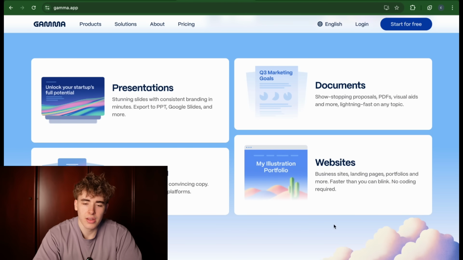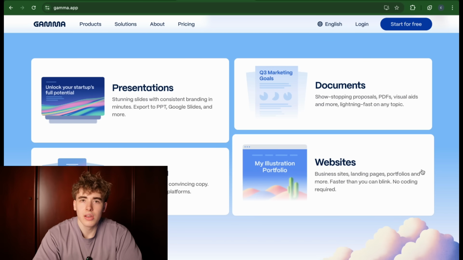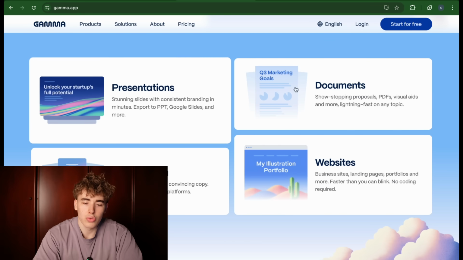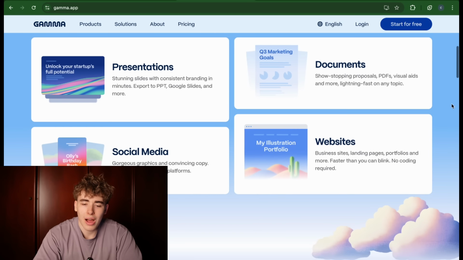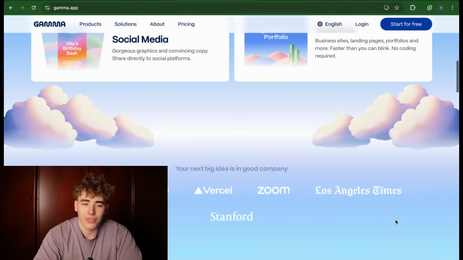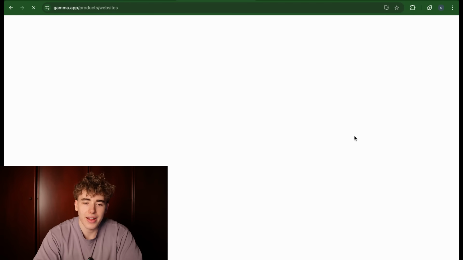Here you can see the preview of what you can do, like documents, presentations, so basically a lot of different things. In some cases you might even be able to use some of those. If you're, for example, selling a digital product on your online store, then you can create documents and presentations with this tool in literally seconds, and just sell these products infinite times on your store and make money that way. But I want to show you how the website building part works with Gamma. It's really an insane AI. I'm going to show this.